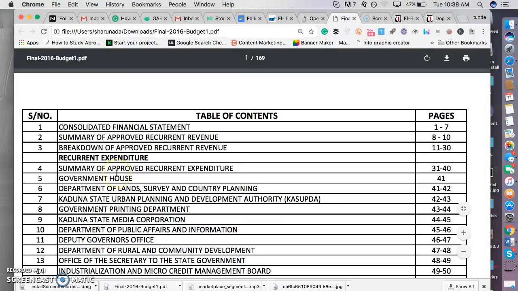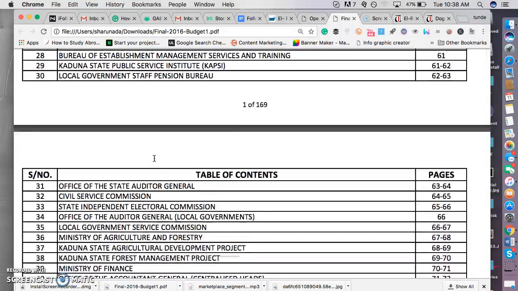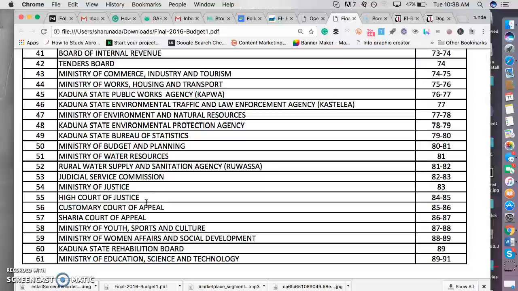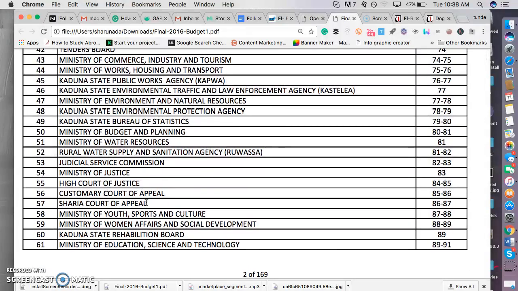So here you notice there are some details that you should pay attention to as a community reporter, as a community champion, if you want to mine this kind of budget data. If you look here very well, you see something we call recurrent expenditure. Recurrent expenditure is an expenditure that keeps on recurring every year, what the government spends every year. And all of these are the ministries, departments, and agencies whose budgets are recurrent.